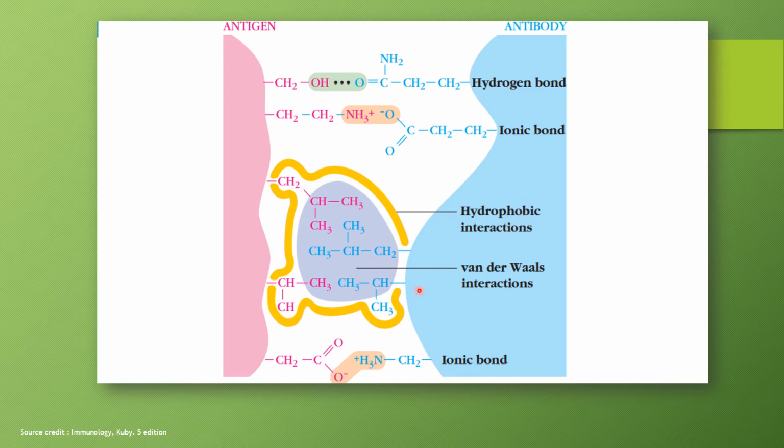Hence, here itself we find the answer that all four interactions are present between antigen and antibody. Further in my video we'll have a detailed account of these four interactions. Yes, here again the ionic bond is shown.